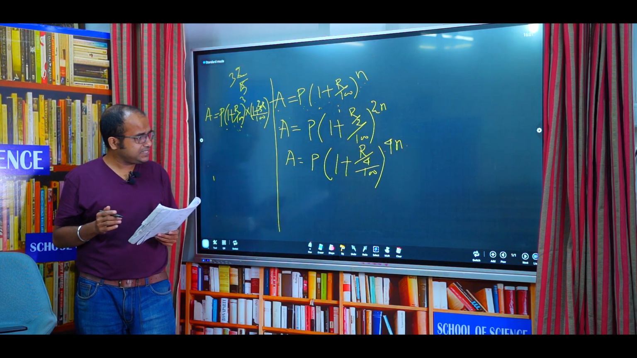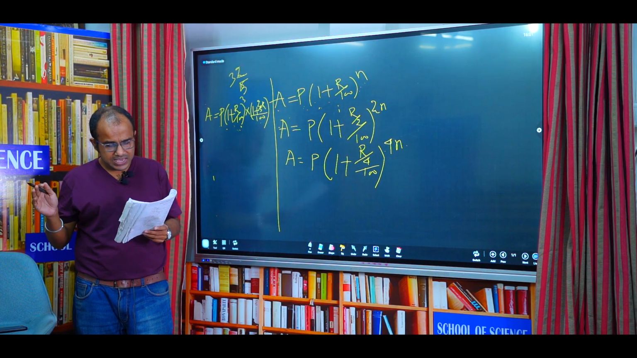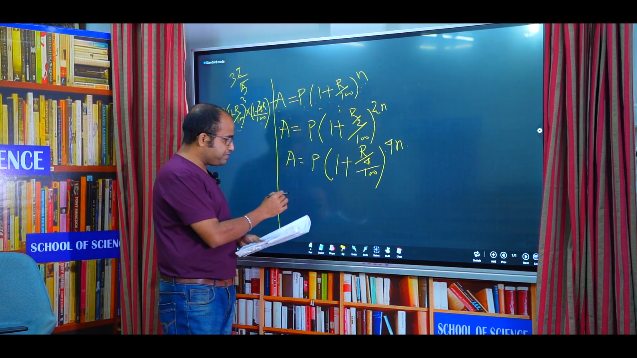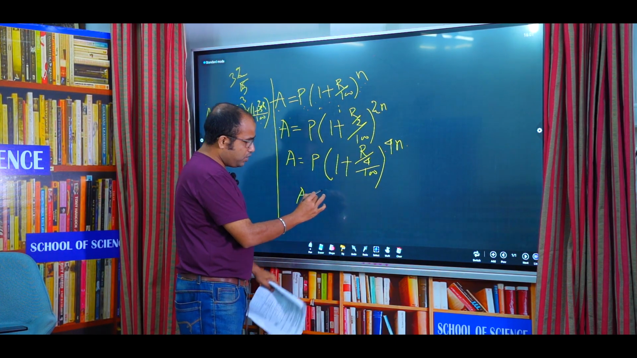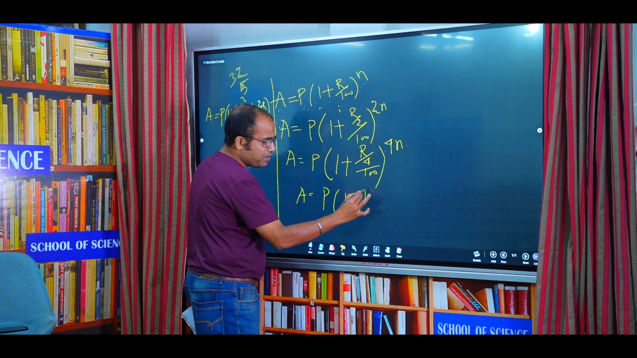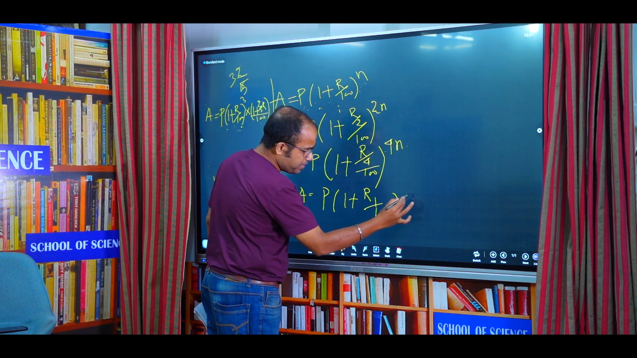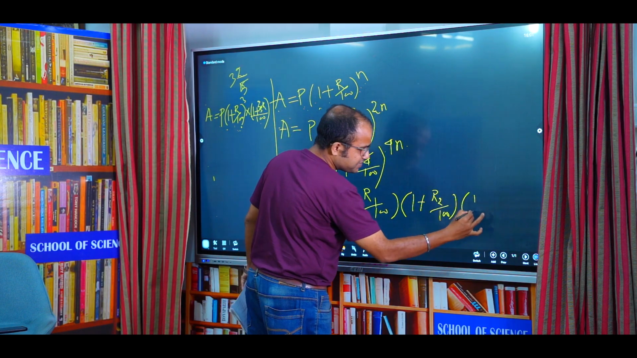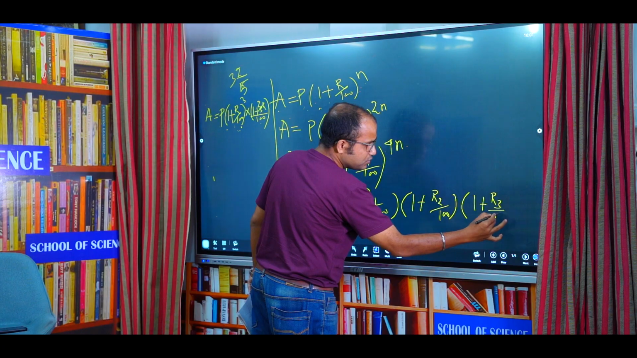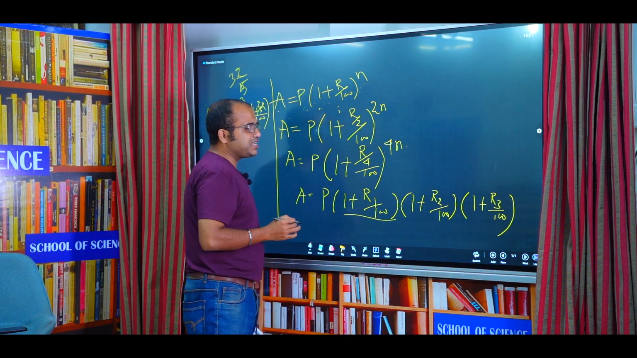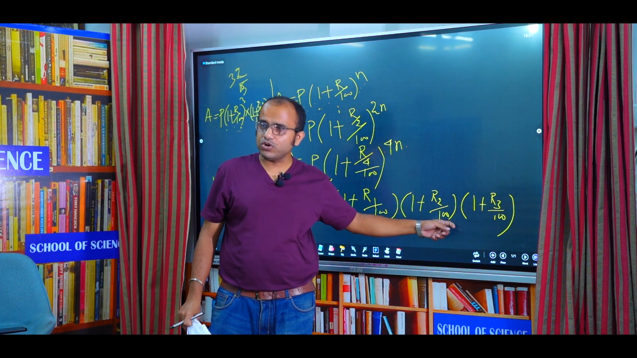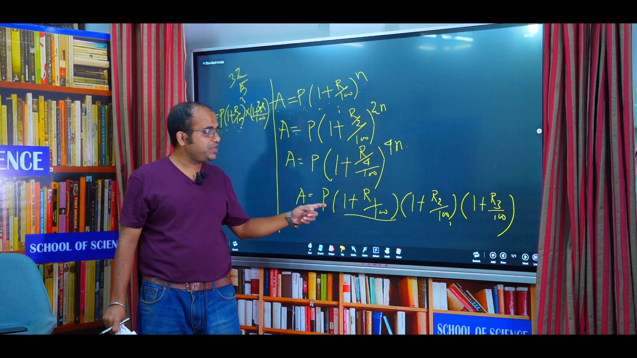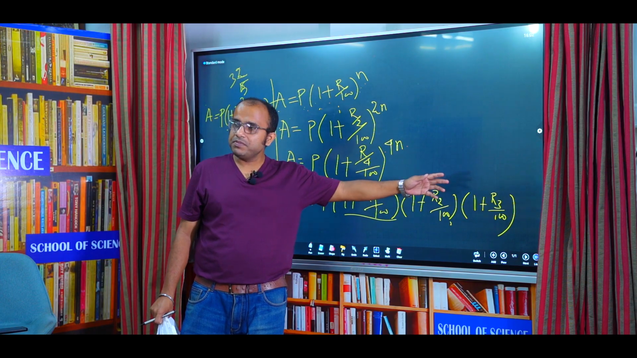Now the next formula, number 5, is for when different rates of interest are given for different years. The formula, first I am writing: A is equal to P into (1 plus R1 by 100) into (1 plus R2 by 100) into (1 plus R3 by 100), and so on. What does it mean? Suppose for the first year they give interest R1, for the second year R2, for the third year R3. Then in that case the amount is P into (1 plus R1 by 100) into (1 plus R2 by 100) into (1 plus R3 by 100).